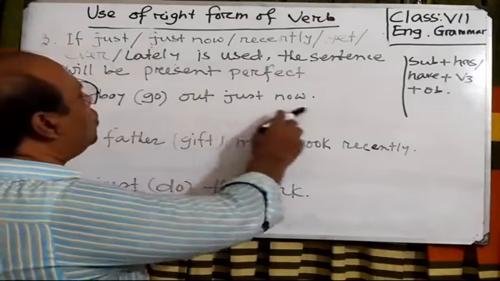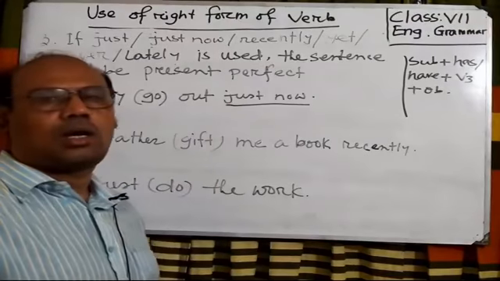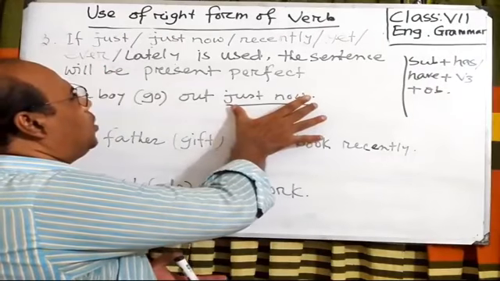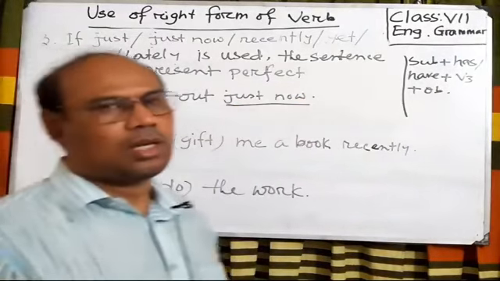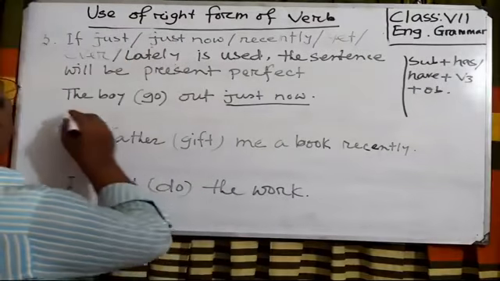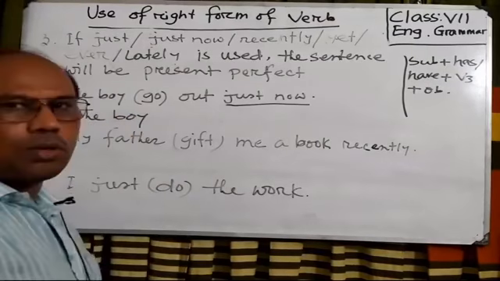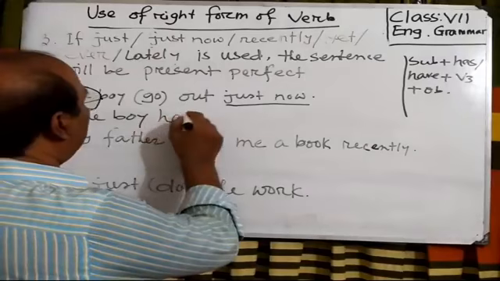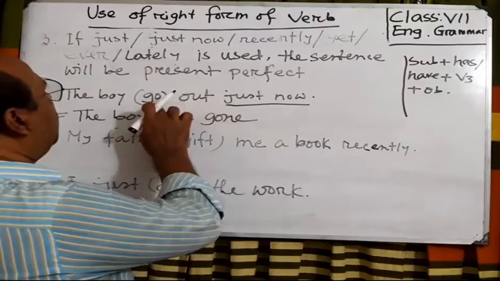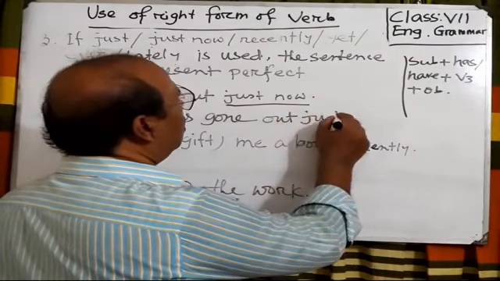The boy go out just now. Look, we have used just now, and as I have used just now in this sentence, the sentence will be present perfect tense. So we will write the boy, third person singular number, so we will use has. The boy has gone. The past participle form of go is gone. Out just now.